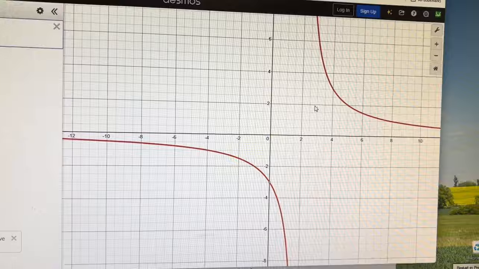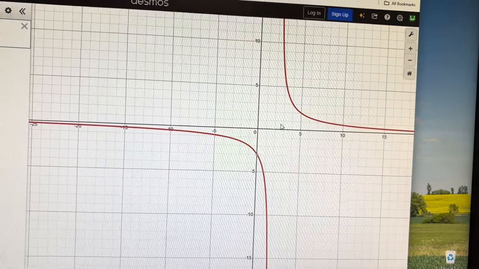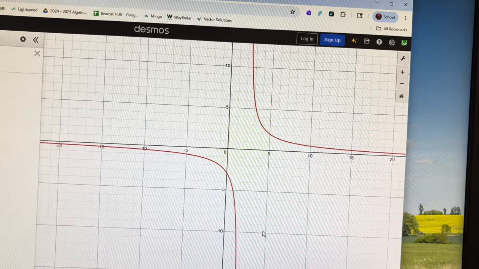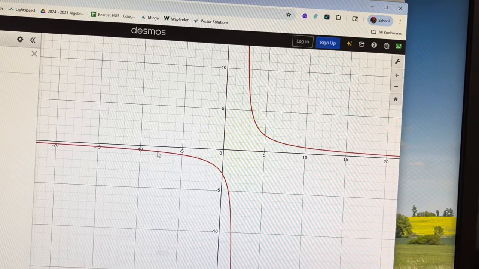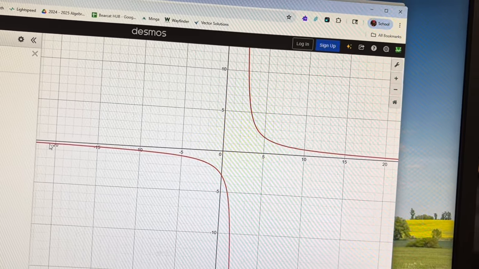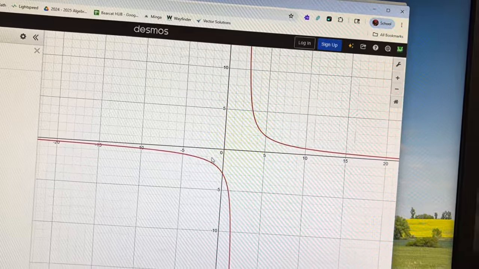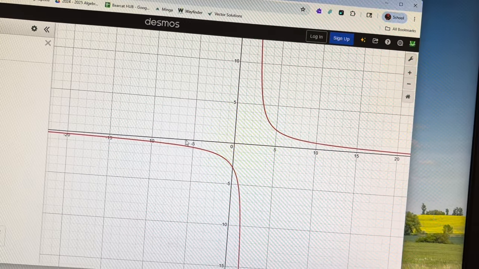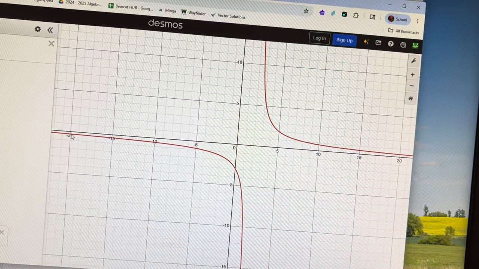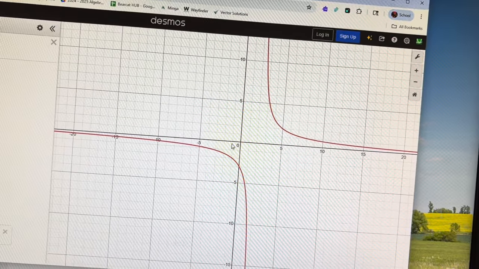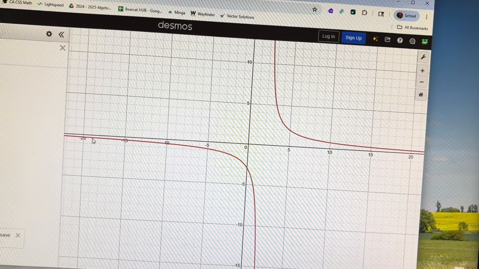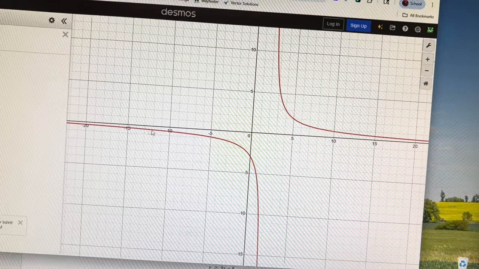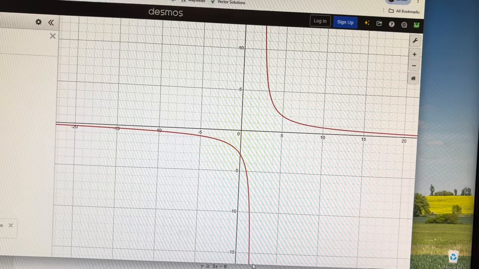Whoa, look at that graph. That's something that we haven't seen in this class before. This is what it looks like. Here we've got these values coming from almost at 0 on the x-axis. This goes closer and closer to the x-axis, which is y equals 0. And then it goes down, vroom, like that.